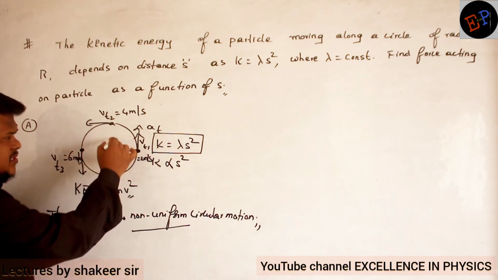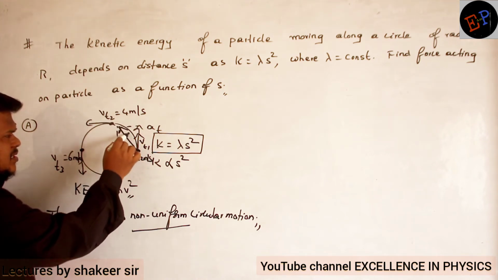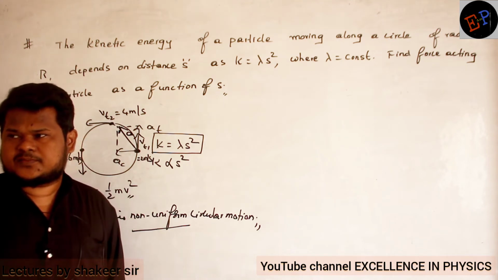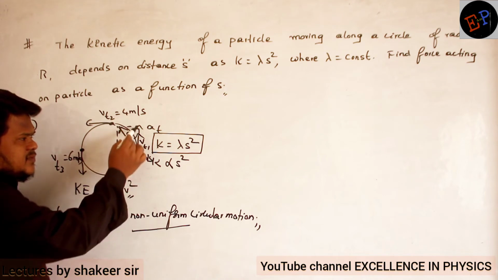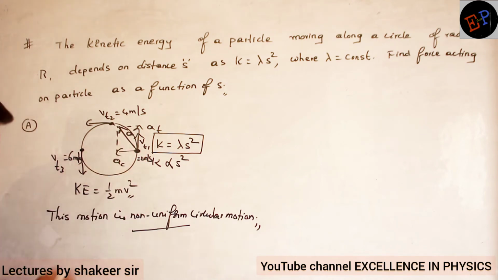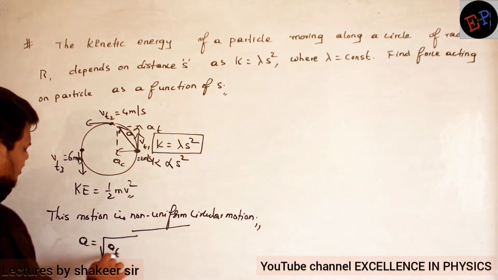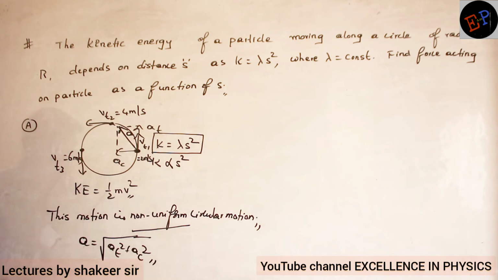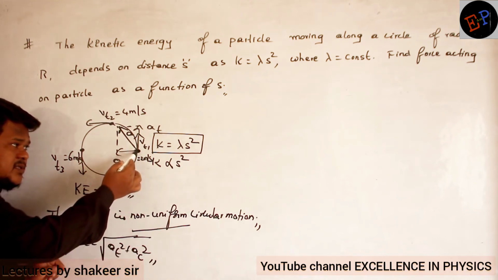And what is the net resultant of these two accelerations? The net resultant is called the net acceleration A. That is how we studied in the last class. So total or net acceleration is the vector sum of this acceleration and this acceleration. And how can I calculate the vector sum? Yesterday we studied, A is equal to square root of at square plus ac square. This is the equation which we have written. So this is the net acceleration experienced by this particle.